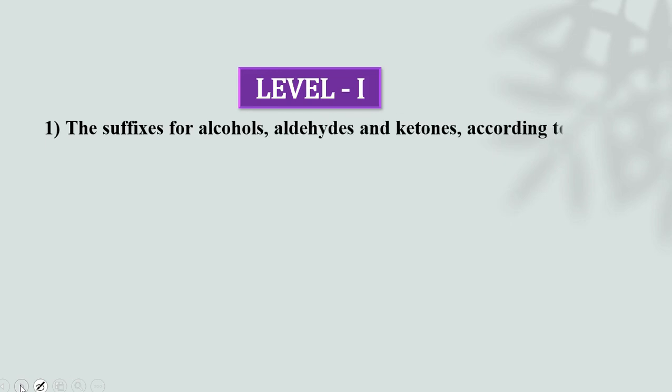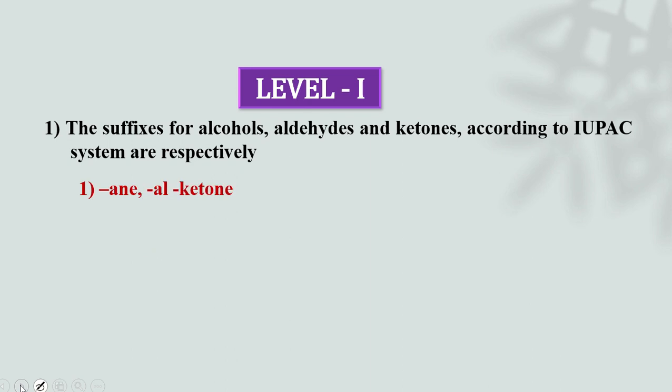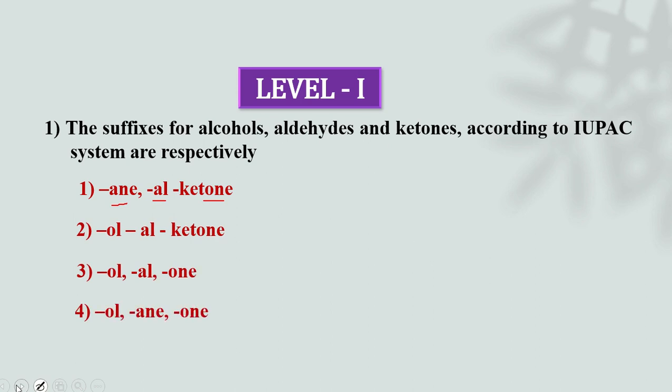The suffix for alcohol, aldehyde and ketone according to the IUPAC system are respectively... There are 4 options.